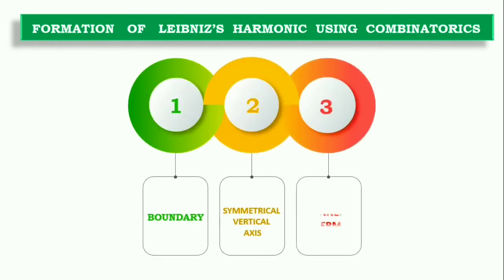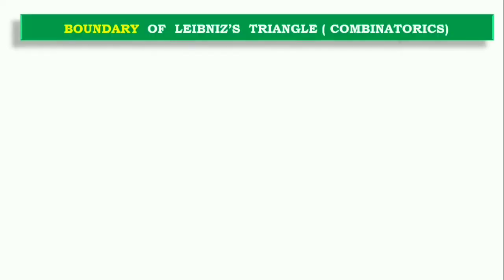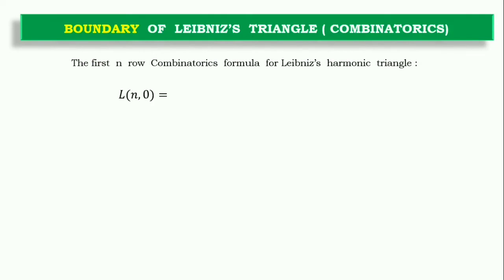Here, the symmetric vertical axis we will see in the reverse manner. But before that, first let's talk about the boundaries of the Leibniz triangle using combinatorics. So, the general notation of the Leibniz triangle is L(n, 0) or L(n, r), whichever is considered, which is represented as 1 by n plus 1 times the combination n C 0 or n C r for a particular term. So this is the general term used to find the Leibniz triangle in any manner.